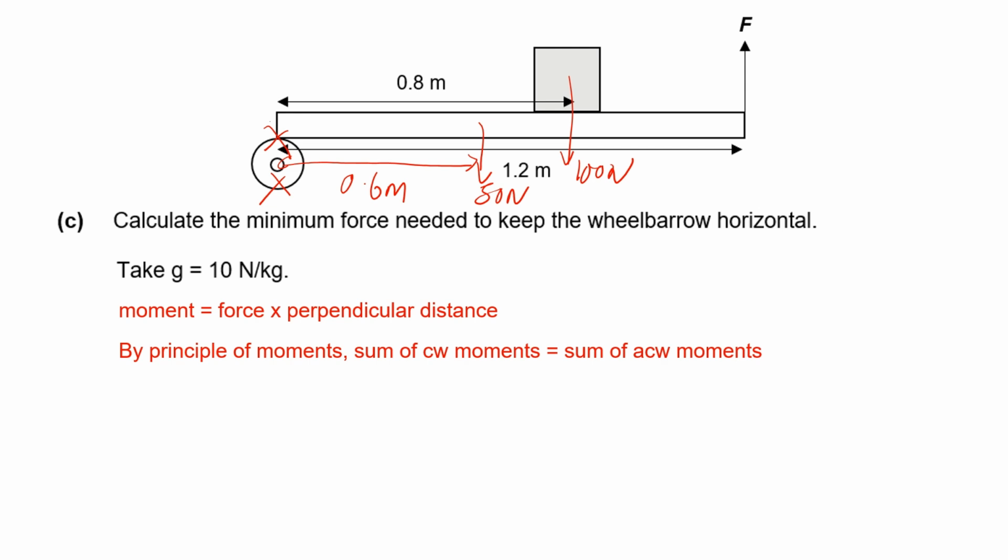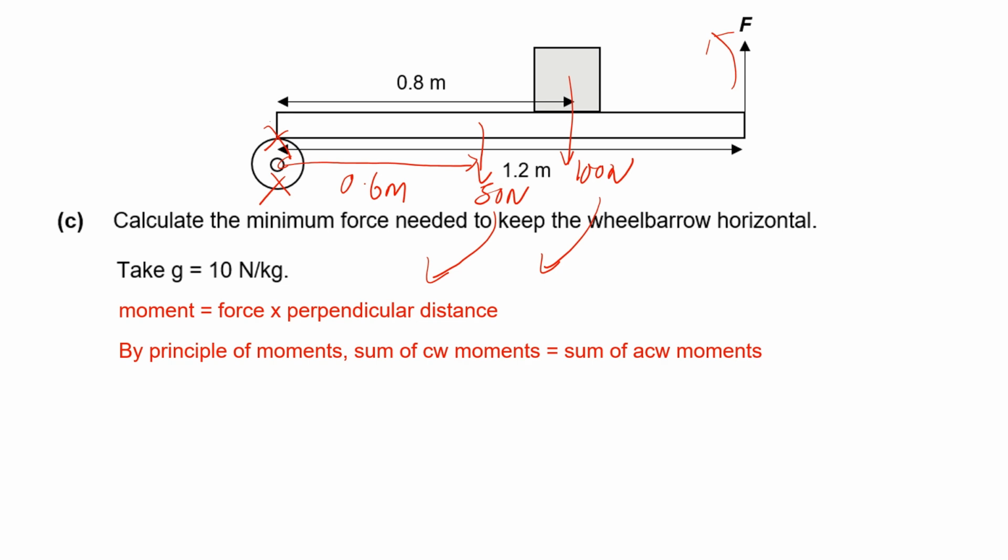Okay, let's consider the effect of the forces. My 50 newtons would want to turn my wheelbarrow this way. 100 newtons would want to turn it the same way. So these two are my anti-clockwise moments. As for force F, it wants to turn the wheelbarrow the other way, so that is the clockwise moment.